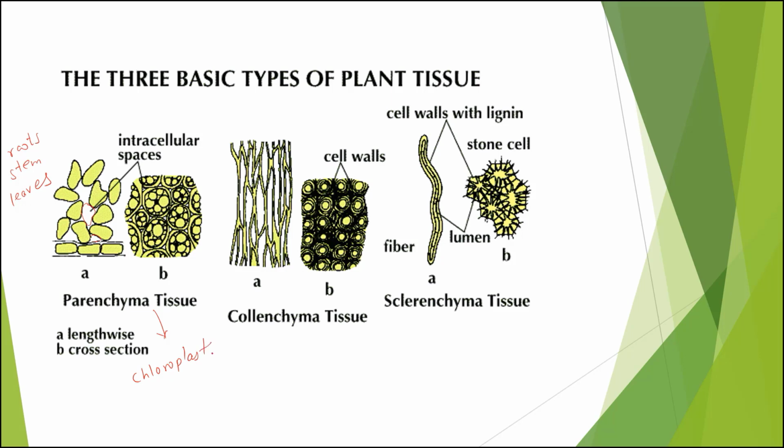Also, parenchymatous tissue, if they possess a chloroplast, they are referred to as chlorenchyma. That means chlorenchyma is a kind of parenchyma tissue that possesses a chloroplast. This chloroplast in turn possesses chlorophyll, which is a green pigment which helps a plant in performing photosynthesis.